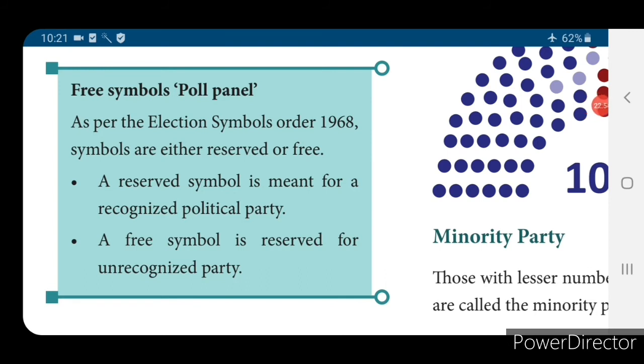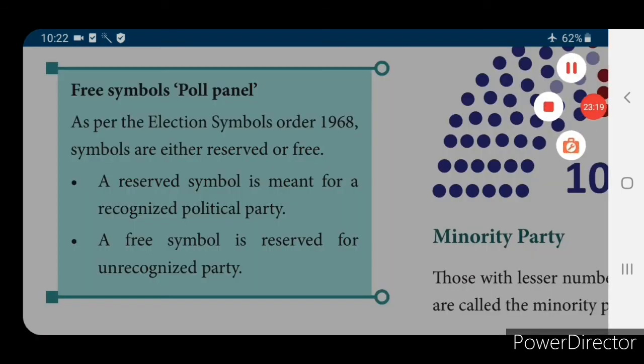As per the Election Symbols Order 1968, the symbols are either reserved or free. A reserved symbol is meant for a recognized political party. A free symbol is for an unrecognized party. A reserved symbol is meant for a recognized political party, and for a free symbol, the Election Commission will give a symbol to the unrecognized party.